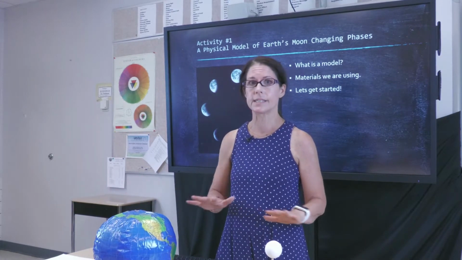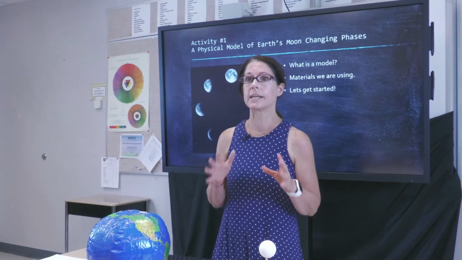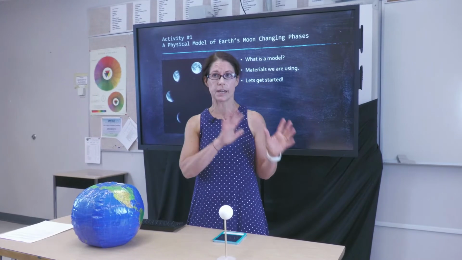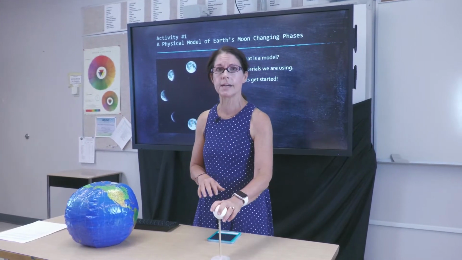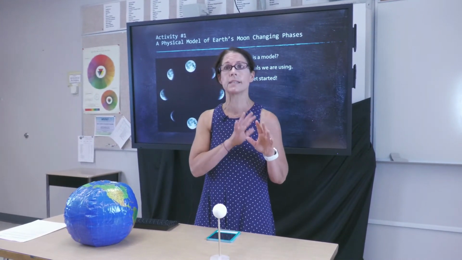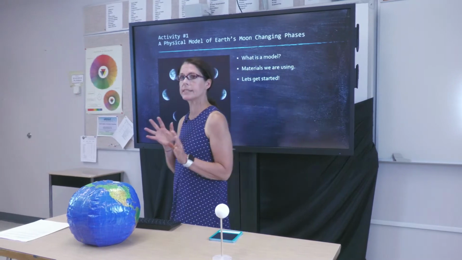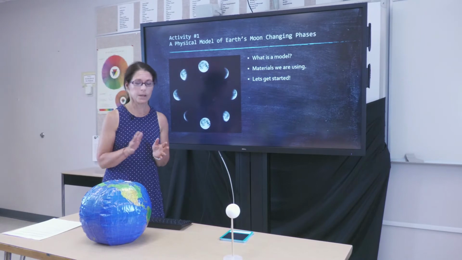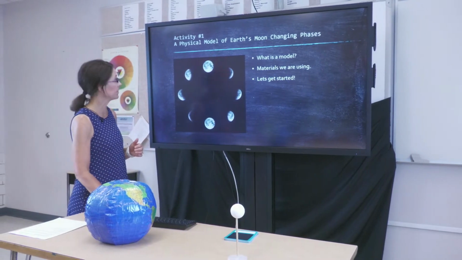This is not to scale, meaning this isn't an exact replication of the size of the Earth we live on or the size of the moon that we see in the sky. So this is a non-scaled representation of the Earth, moon, and sun system. So let's get started on this.